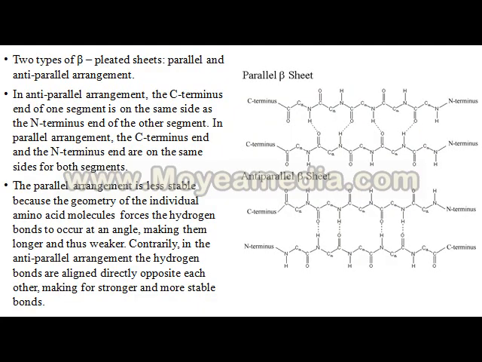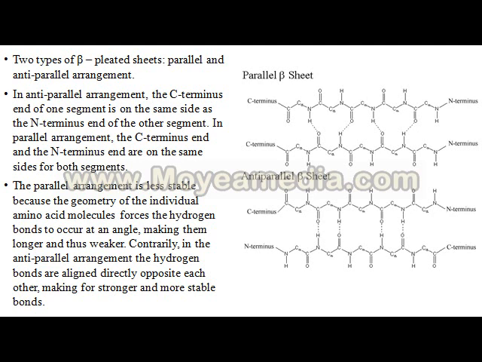Here two structures of the beta sheet are given. In the first structure, the C terminus is on the left side of both chains and the N terminus on the right side. This is known as a parallel beta sheet.